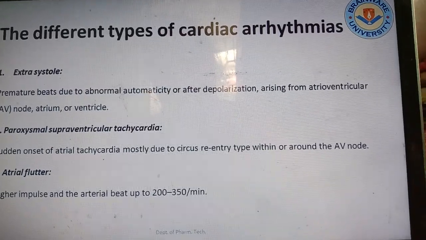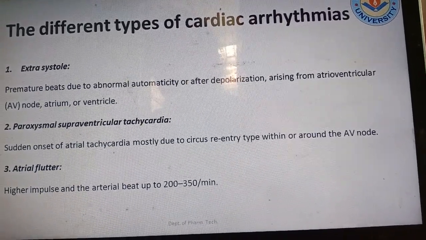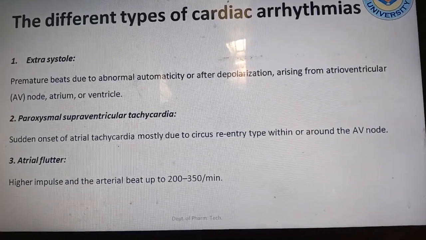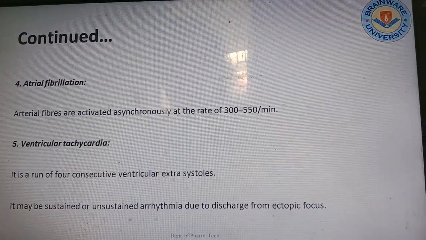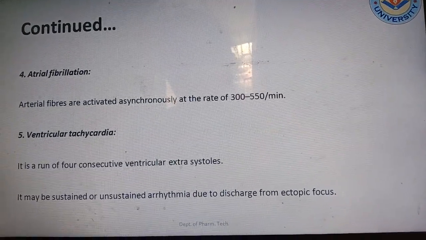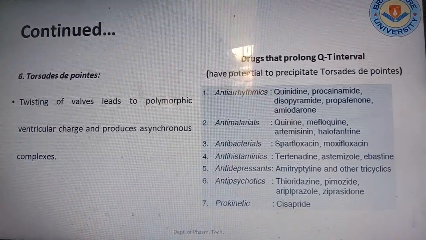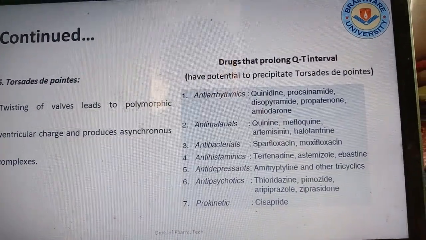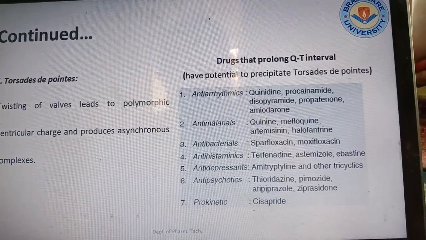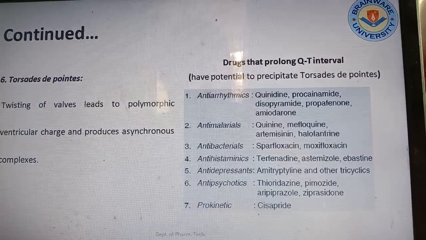The different types of cardiac arrhythmia are extrasystole, paroxysmal supraventricular tachycardia, atrial flutter. This is a problem you have studied in pharmacology. Another classification: atrial fibrillation, ventricular tachycardia, torsades de pointes. Some drugs are there, and we have seen the PQRST interval, which is the graphical representation of the cardiac impulse generation.